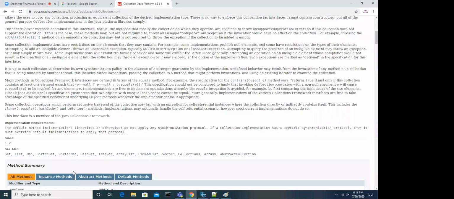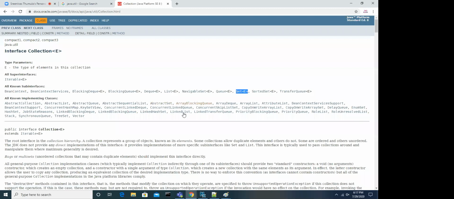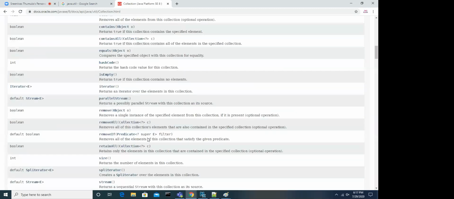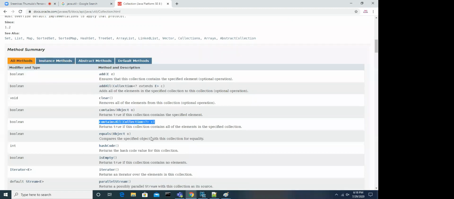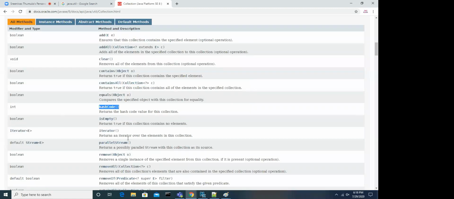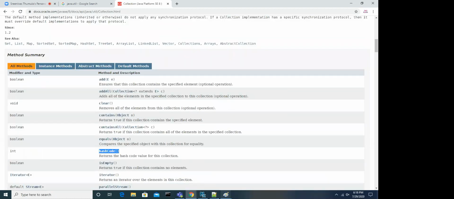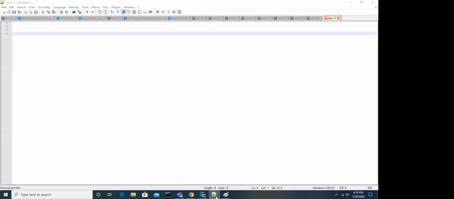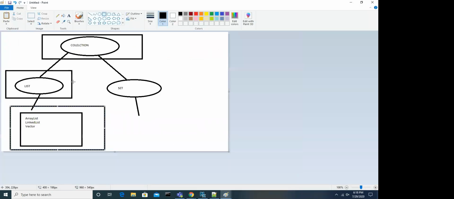Let me talk about the methods we have in the collection interface, guys. Look at this: there is an add method, addAll method, clear method, containsAll method, equals method, hashCode, like this. They have implemented many methods. Now you guys tell me, the list interface here is the sub interface of which interface?